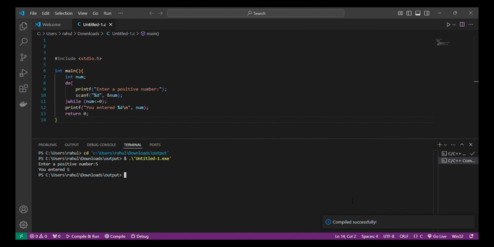In this case, the loop body will execute at least once, even if the user enters a non-positive number initially.